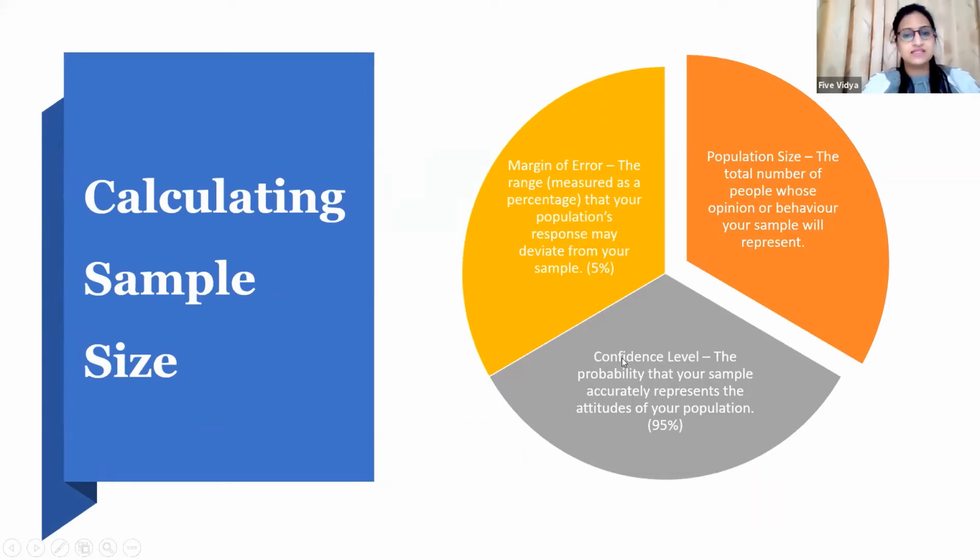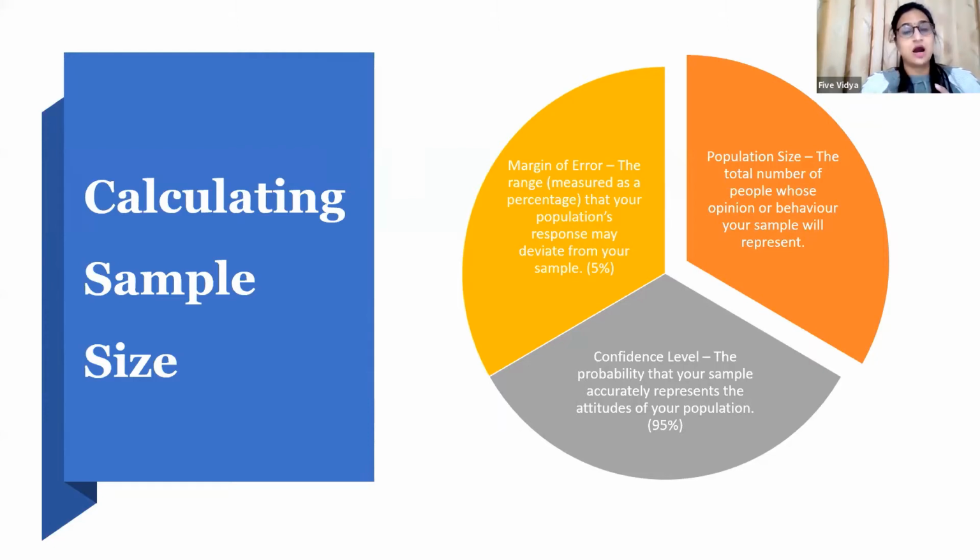This confidence level is a probability value. Obviously you're not taking 100% of the population, you're just taking a sample from it. So the confidence level says how accurate the sample which you are taking is.